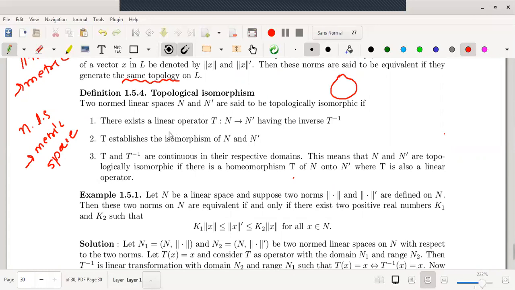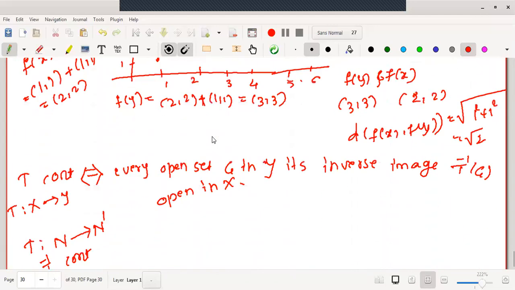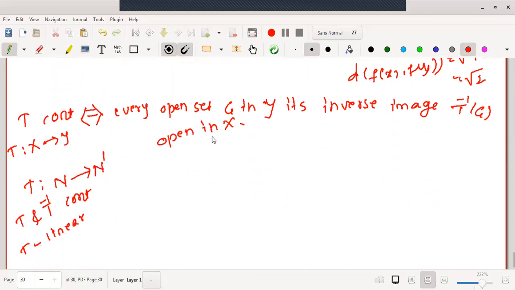Whenever I say T establishes an isomorphism, the mapping T must be one-one. Therefore, here we will add one condition, one-one, because one-one is also essential for the existence of the inverse of a mapping T. So the conditions in our hand are: one-one, linearity, and T and T inverse are continuous.